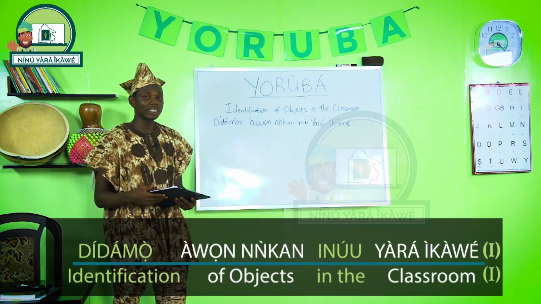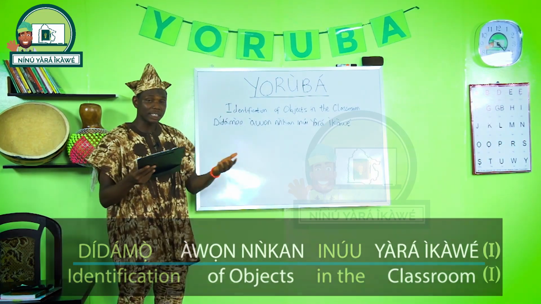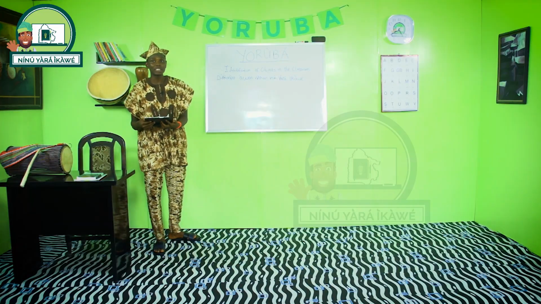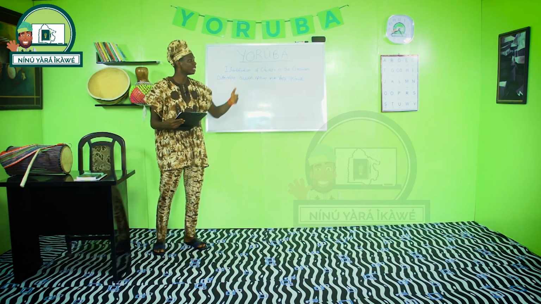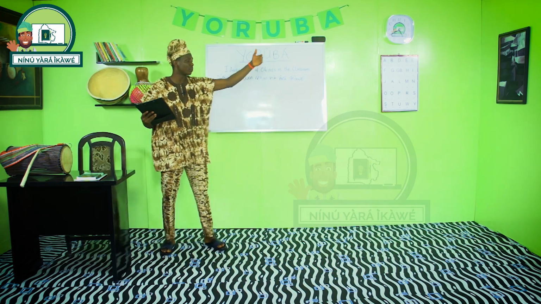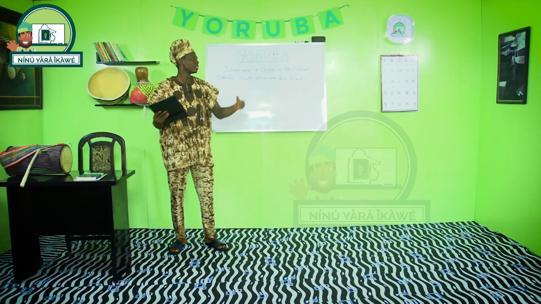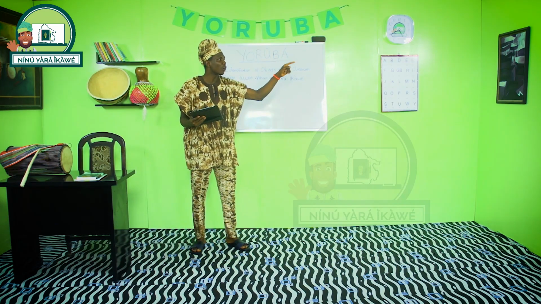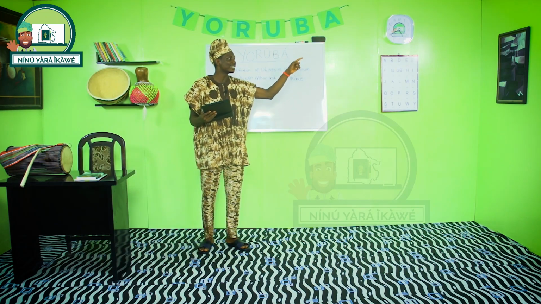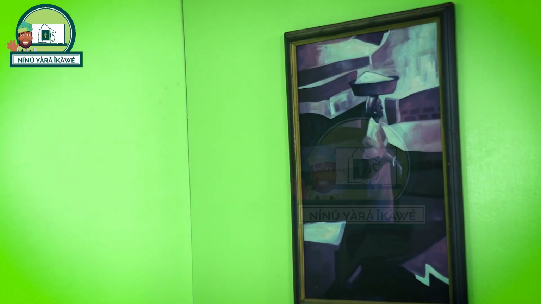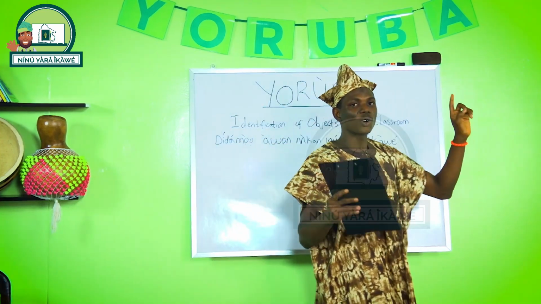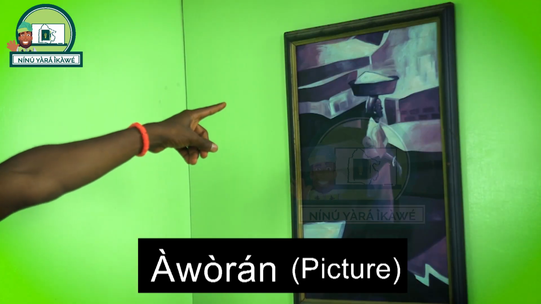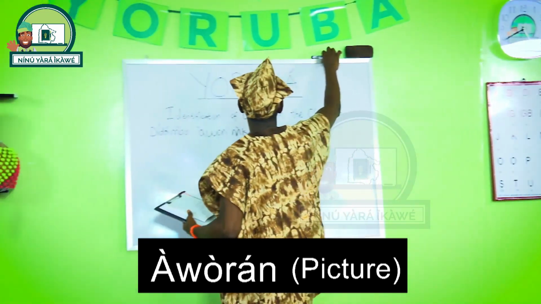As we proceed in our lessons, definitely you get to know the meaning of context when we write Yoruba sentences. Like I said in the beginning of this class, I would be examining the objects we have in this classroom from the left towards the right. So if you look at the extreme left of this class, you would see a picture of a woman having a baby at her back and a luggage on her head. A picture is called àwòrán. This is àwòrán. A picture.